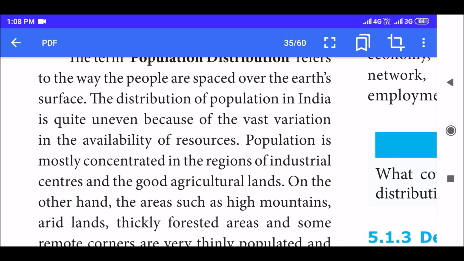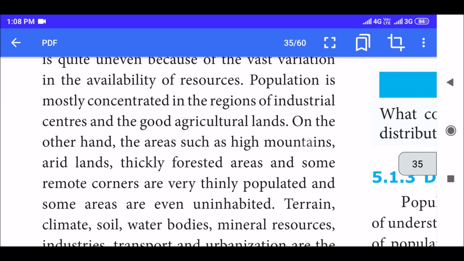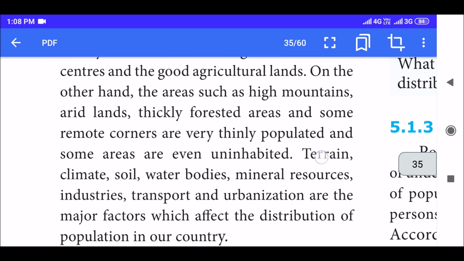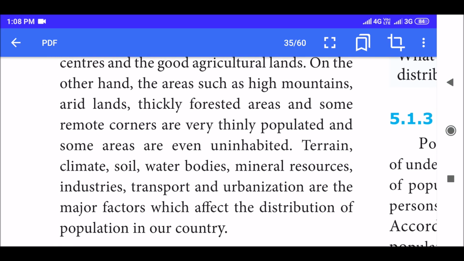Population is mostly concentrated in the regions of industrial centers and the good agricultural lands. Obviously, people need occupation, right? They can get jobs only if there are industries and if there is agriculture. On the other hand, areas such as high mountains, arid lands, thickly forested areas, and some remote corners are very thinly populated, and some areas are even uninhabited.